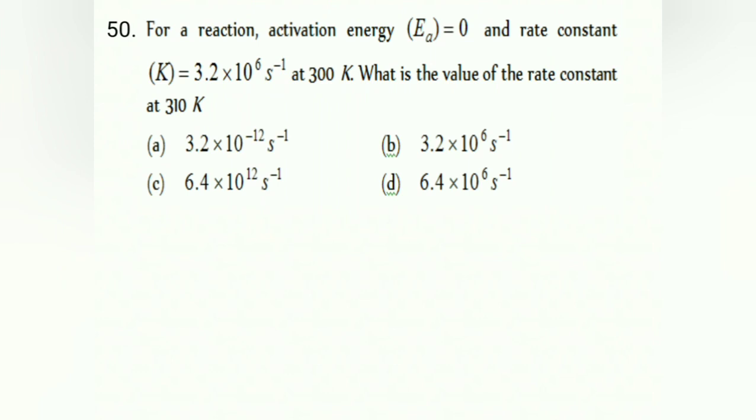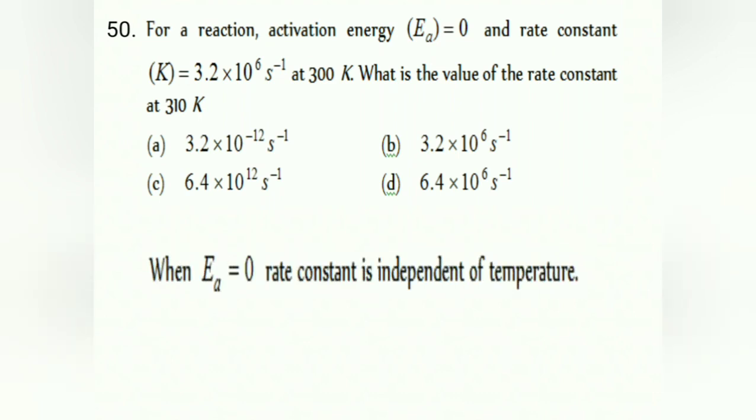50. For a reaction, activation energy EA is equal to 0. The rate constant is given. What is the value of rate constant at 310 Kelvin? Here, it is actually a very simple question. Remember, when EA is 0, the rate constant is independent of temperature. Because of that reason, you are going to get the same rate constant, that is 3.2.